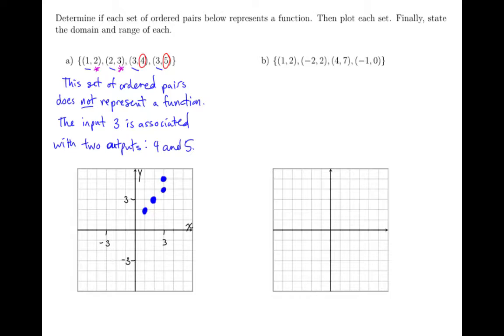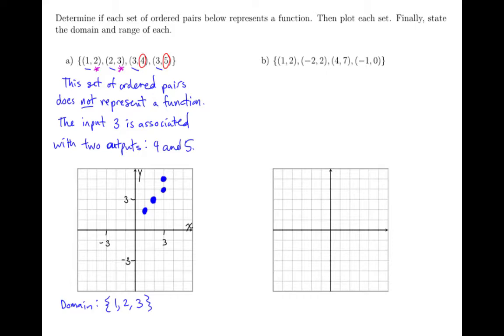Now the last thing we want to do is state the domain and range here. So the domain for this set of ordered pairs is going to be the set of all possible inputs. And so looking at those inputs, I'm just going to list them. So there's only 4 points that are part of this relation. And I'm just going to list the inputs. So I need an input of 1, an input of 2, and an input of 3. And notice that I'm using set braces and separating these. There's no interval, there's no numbers in between these.